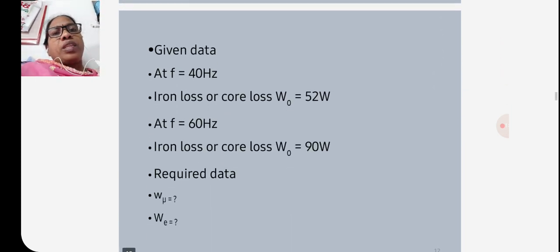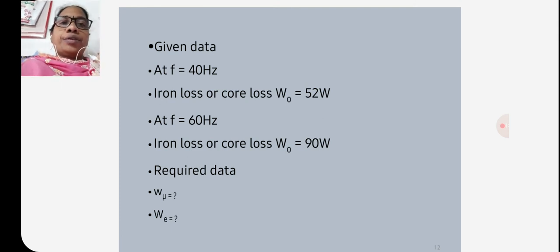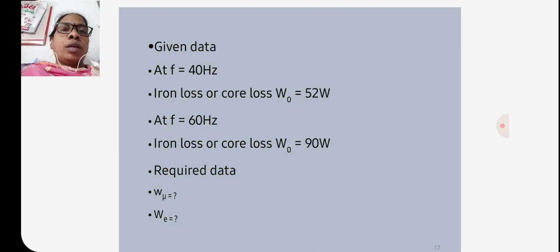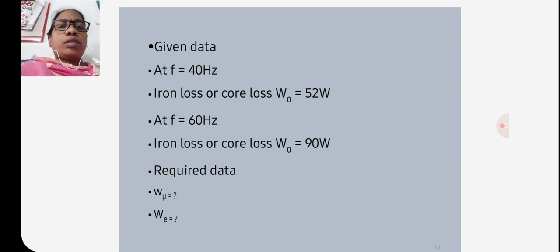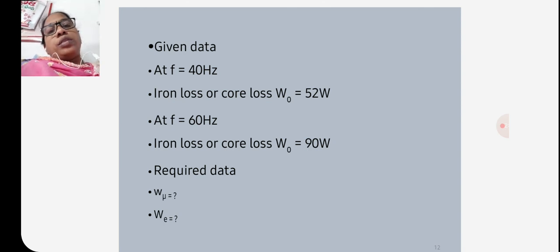So here the data given is: at 40 hertz, iron loss or core loss W naught is equal to 52 watts, and at frequency 60 hertz, core loss W naught is equal to 90 watts. The required data is the hysteresis loss and eddy current loss.